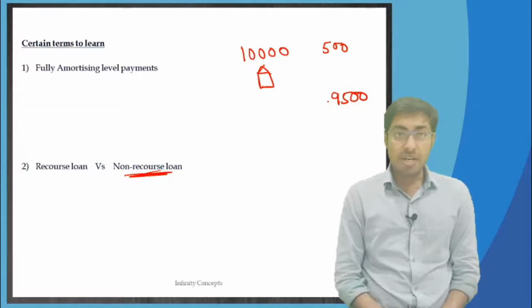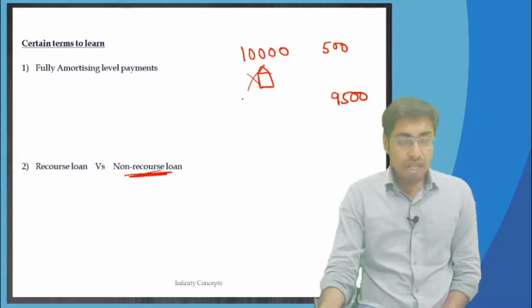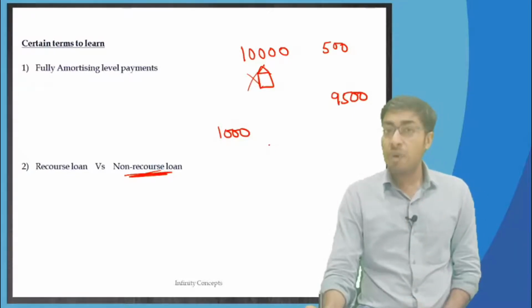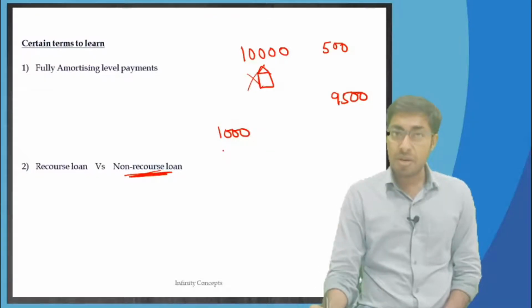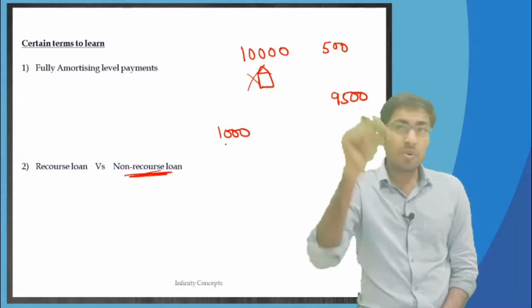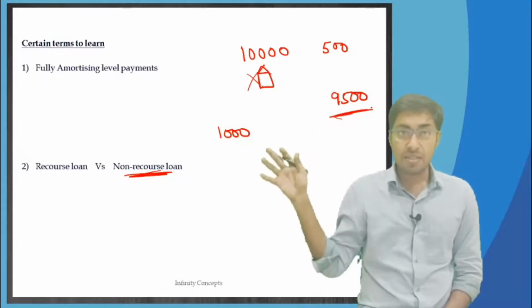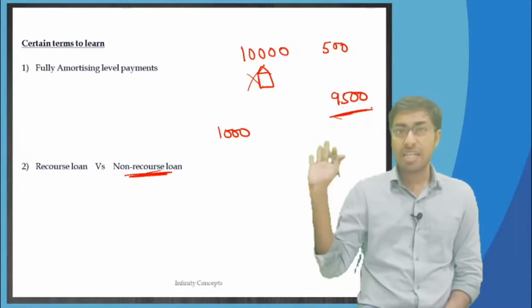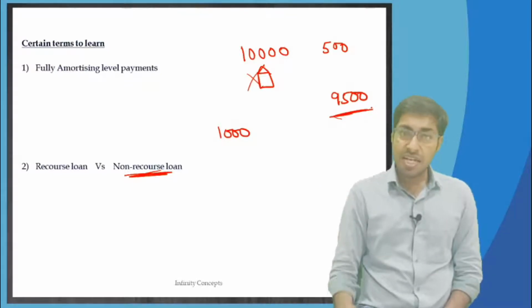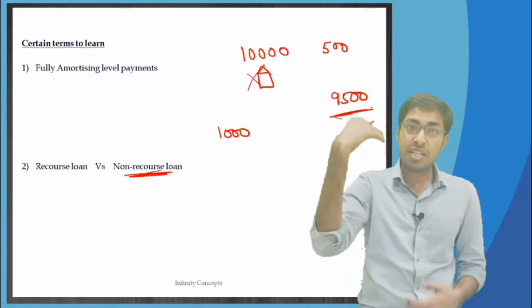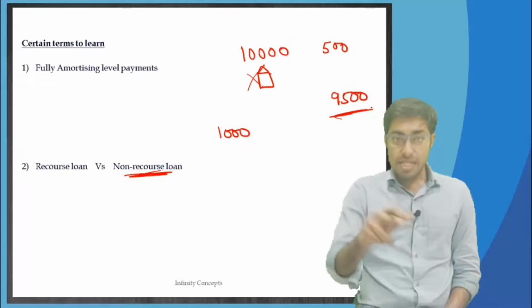Now what has happened, being a non-recourse loan, the value of this home fell down to only $1,000. So now what am I going to do? XYZ Limited came and told, if you want to take back the home, I am not going to pay $9,500 over the next 10 years. What will he do? He will give back the keys and hand back the home, and you do whatever you want to do with the home. You sell it for $10,000, $15,000, $25,000, $30,000, whatever you want. He is telling this to the bank.